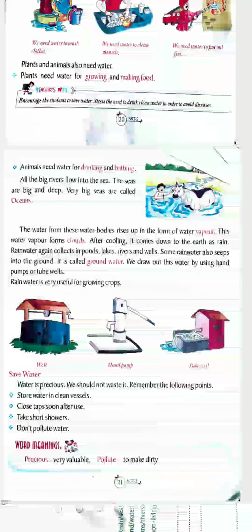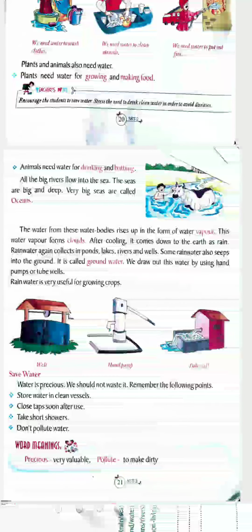Whenever it rains, as you know, this is a rainy season, so you can see rain every day. After raining, you see flowing rivers, streams, etc. All the big rivers flow into the sea.